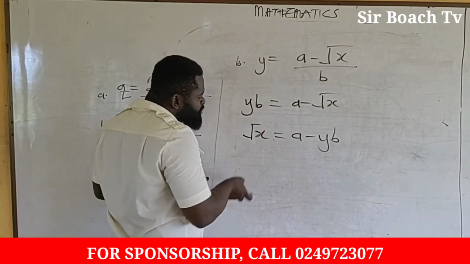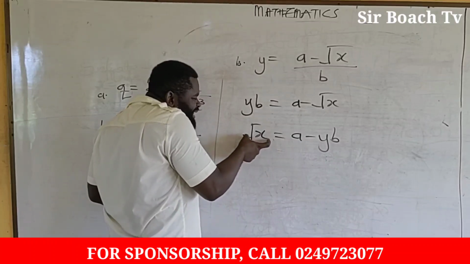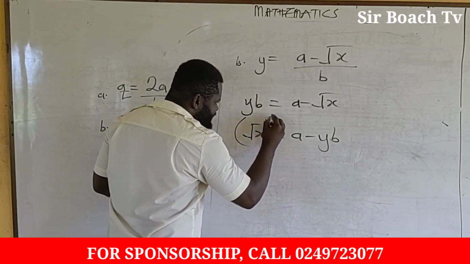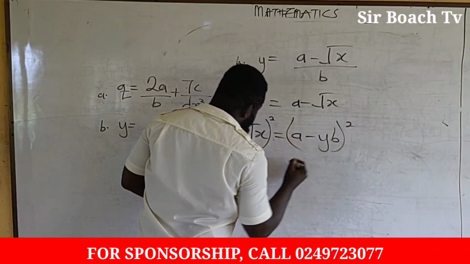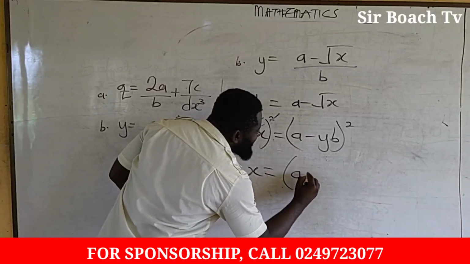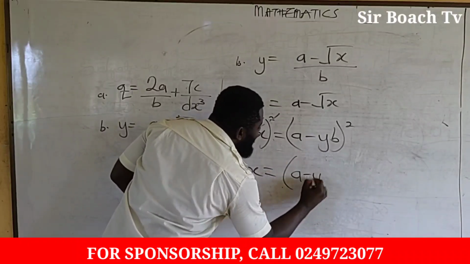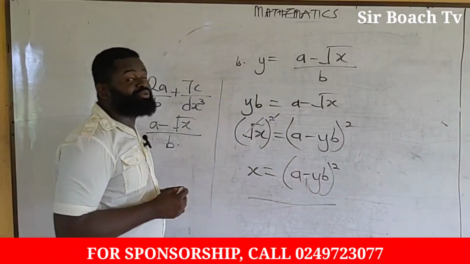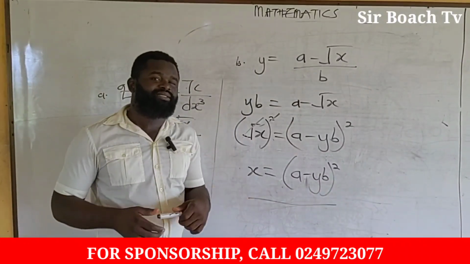From there, we want to let the square root go away, so we square both sides. We square here and also square the whole of here. So this and this will go away. Then we're going to get x is equal to bracket a minus yb all squared. So that's our final answer. Very, very simple like that.